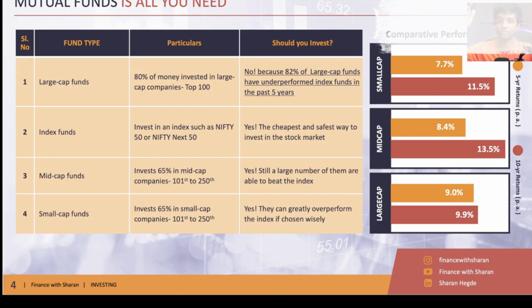Every second, when the stock market is running, all the companies are ranked. There are around 6,000 public companies in India. All the companies are ranked as per the size of that company, right? And in that list, the top 100 largest companies fall into the large cap category of India. So for this particular fund, 80% of the money is invested in the large cap companies of India.